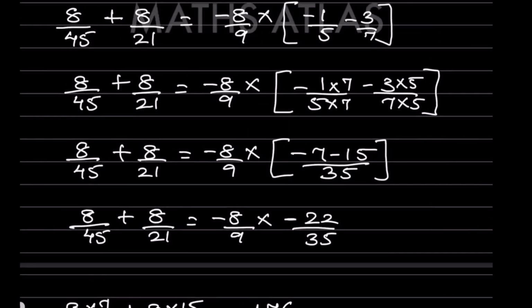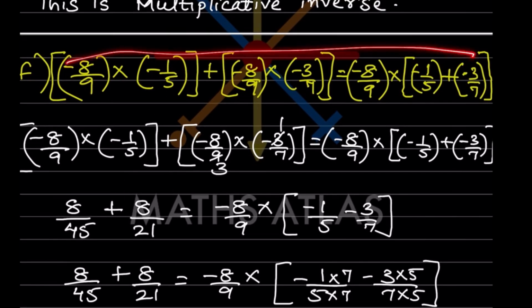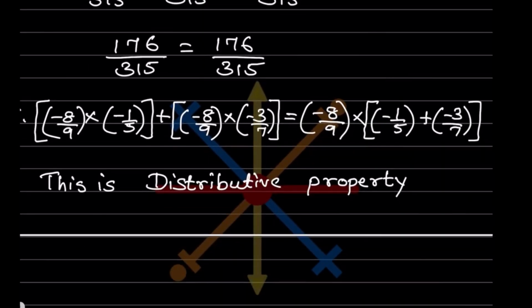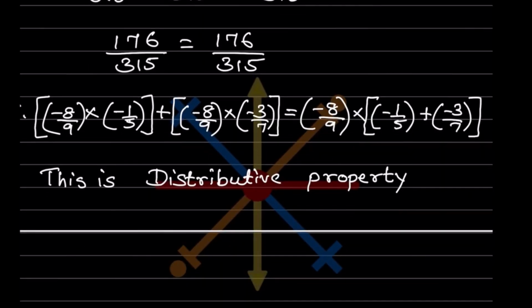So that means this is equal to this one, the whole expression you are going to write it. And now you know this is the distributive property.